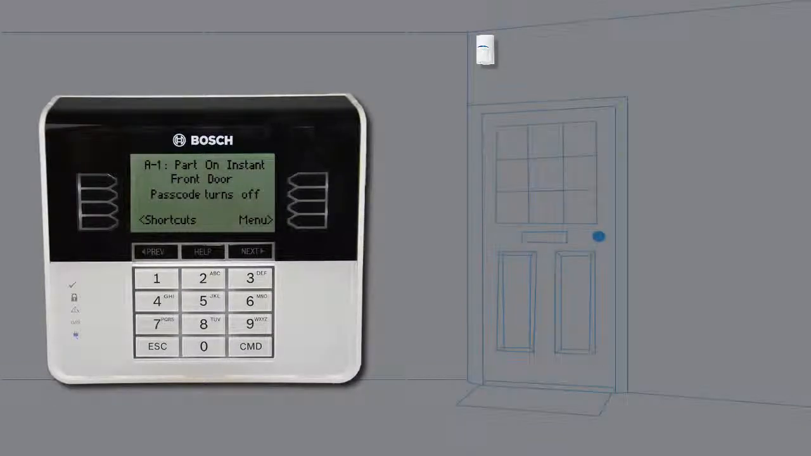To disarm with your passcode, enter your personal passcode and press enter within 8 seconds of entering your passcode.